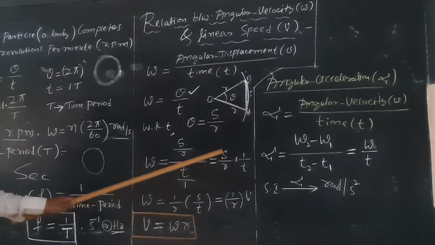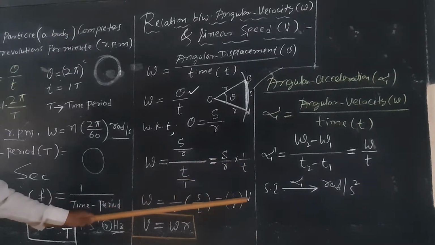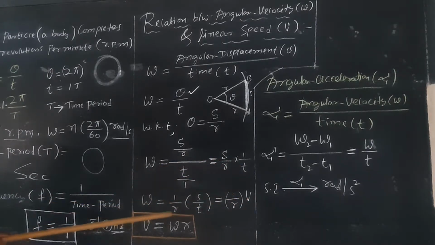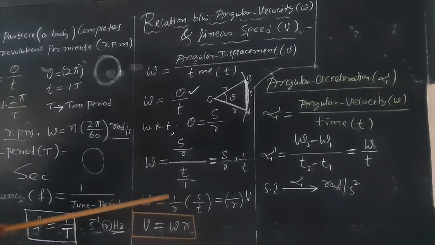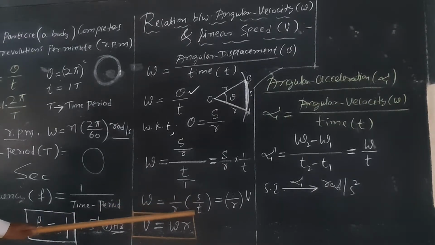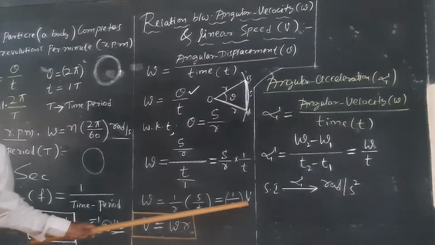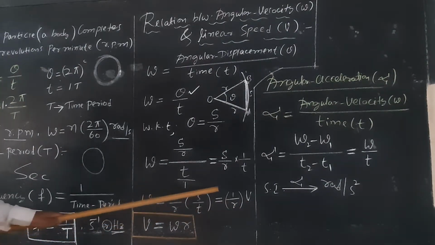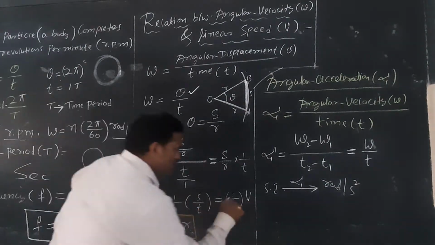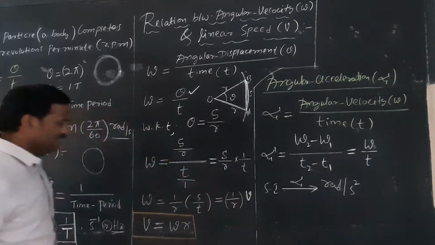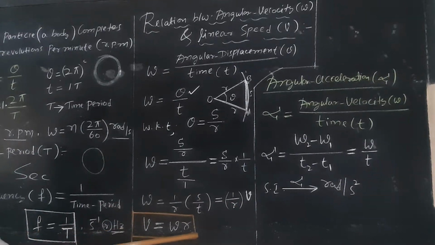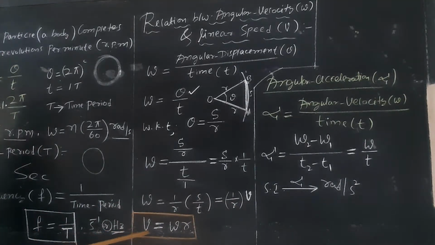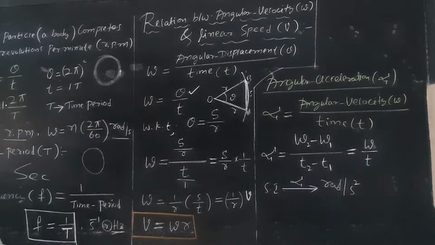What is distance by time? Distance by time is what is called linear speed. Am I right or not? Therefore, you rearrange the terms. Omega is equal to 1 by R into S by T. Distance by time is called speed. Therefore, omega is equal to 1 by R into V. Therefore, V is equal to omega R. This is the relation between linear speed, angular velocity and radius vector. V is equal to omega R.